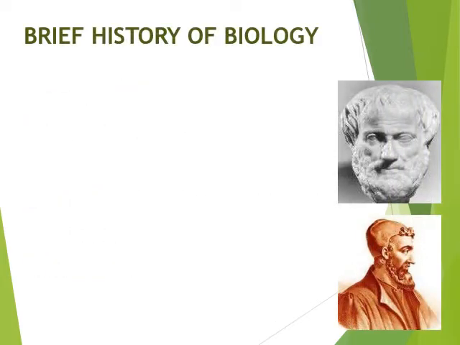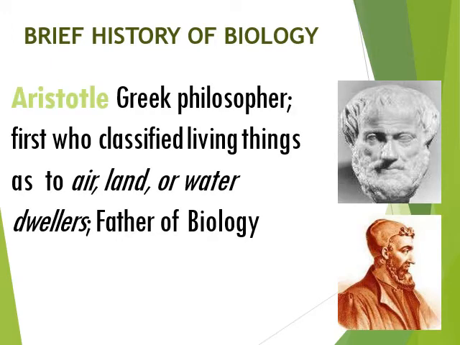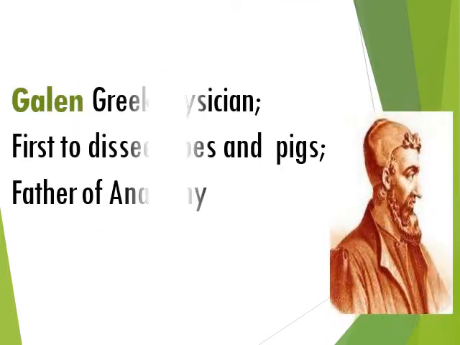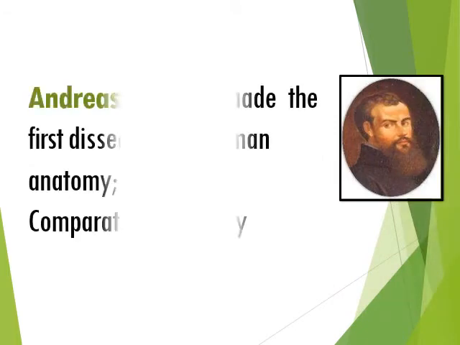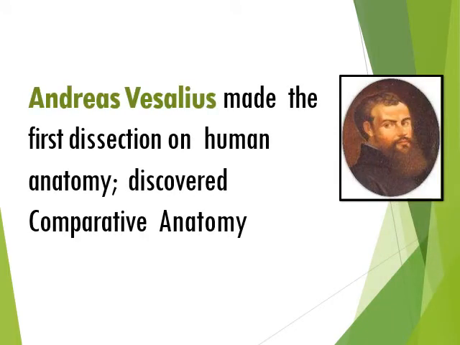Let's quickly look at the brief history of biology and the biologists. The very first one is Aristotle, the Greek philosopher who is known as the father of biology, who first classified living things as to air, land and water. Galen, Greek physician, first to dissect apes and pigs, is known as the father of anatomy. Andreas Vesalius made the first dissection on human anatomy.